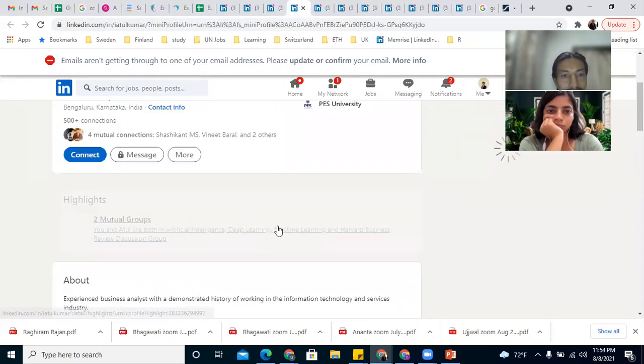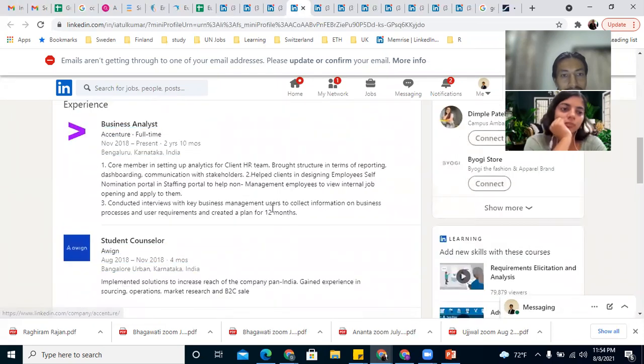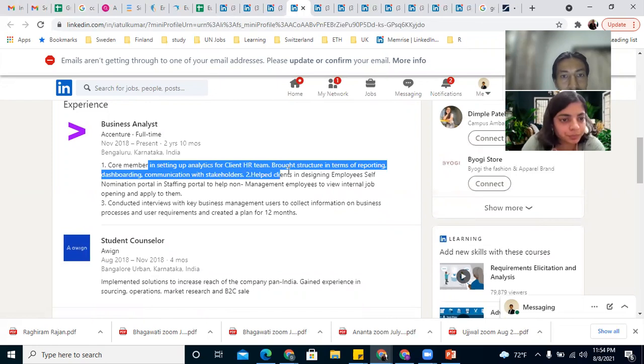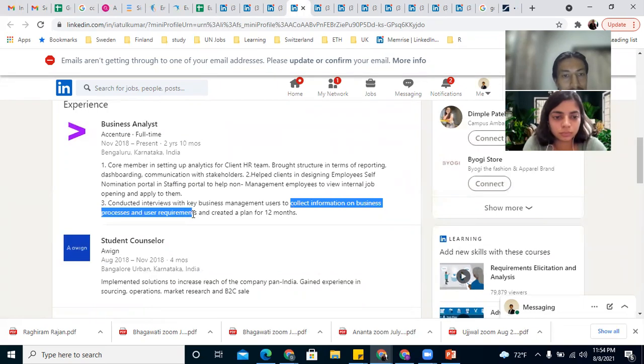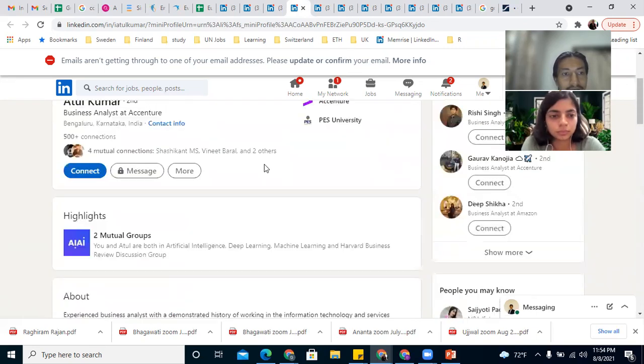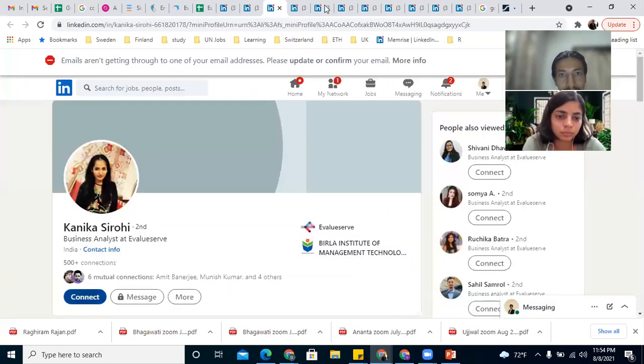Let's go to another candidate. Yes, business analyst. So what has this person done? Structure in terms of reporting, dashboarding, creating visualization, communication with stakeholders, helped clients in designing an employee self-nomination portal, and conducted interviews with key business management to collect information on business process and user requirements. This is again more of a business-oriented role. And if you want, you can connect with these people.